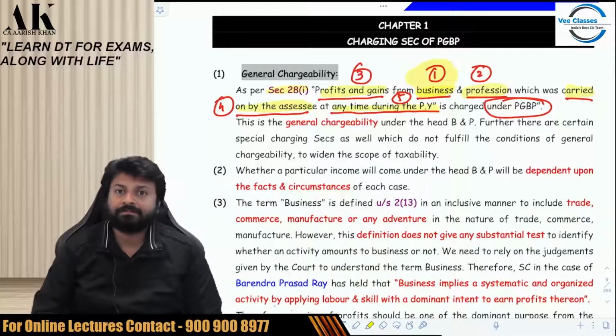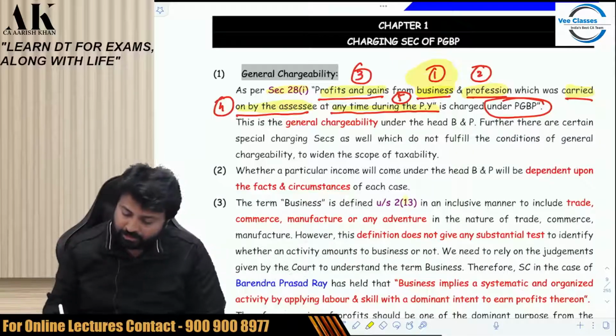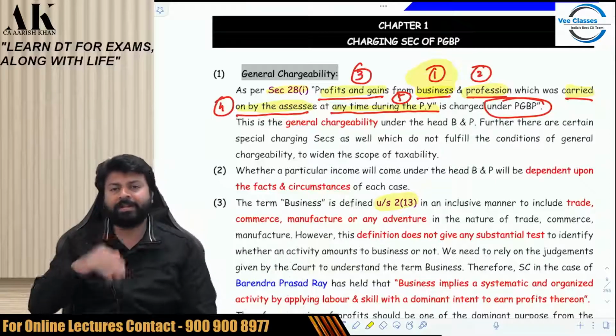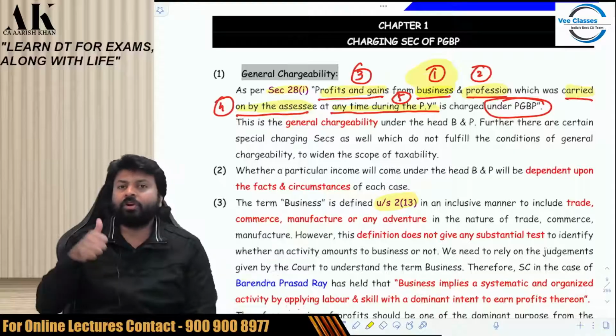General charge. Sir, what do you mean by the term business? Is the term business defined under income tax law? Yes, it is defined in section 2, clause 13. How is it defined, sir? Let me tell you. Business includes; it's an inclusive definition. It's not an exhaustive definition.